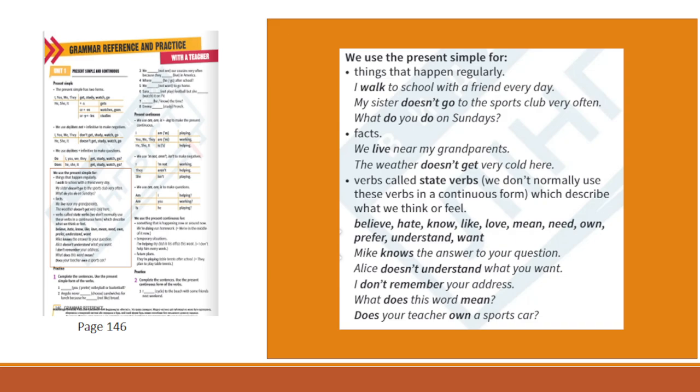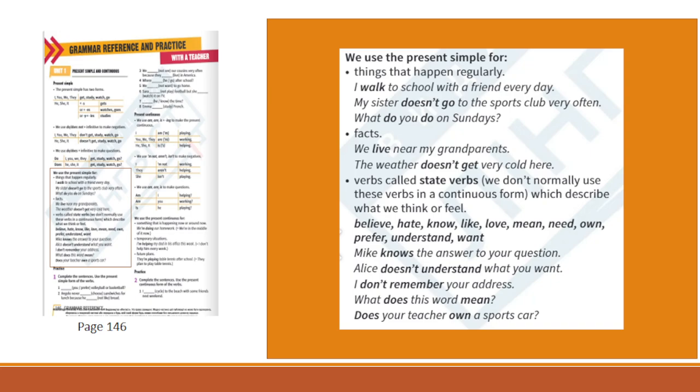For verbs called state verbs, we'll talk about them later. We don't normally use these verbs in a continuous form, which describe what we think or feel, such as believe, hate, know, like, love, mean, need, own, prefer, understand, want.